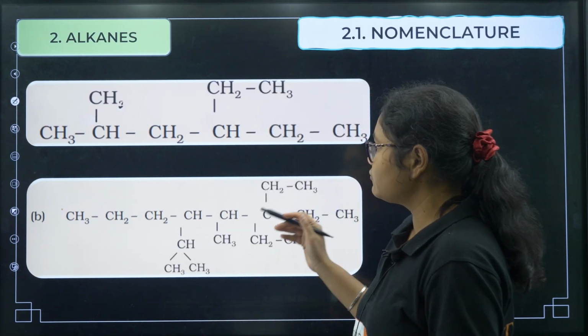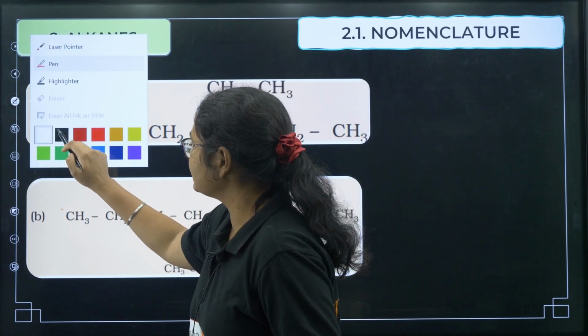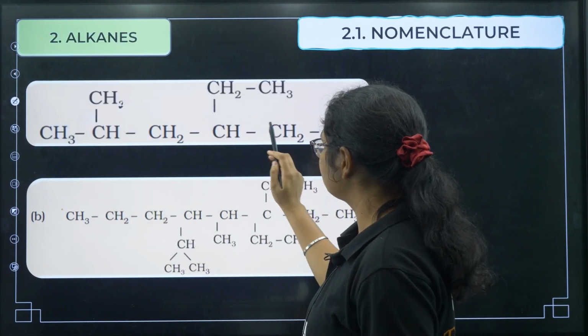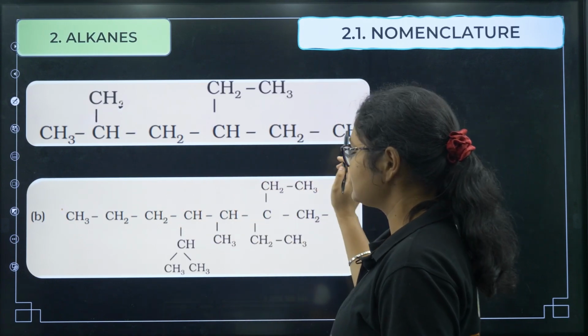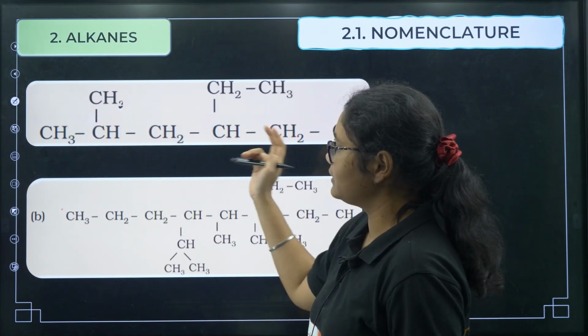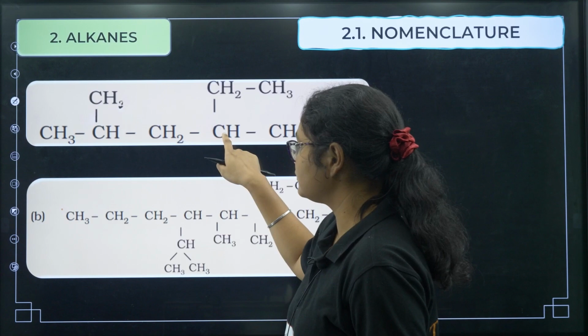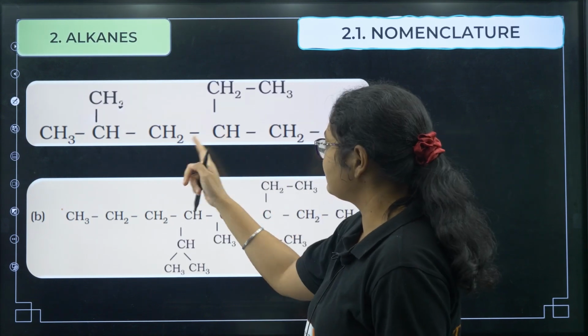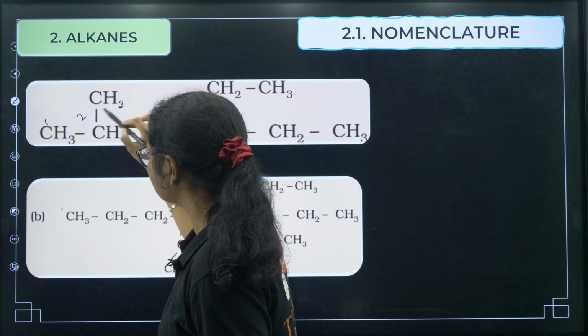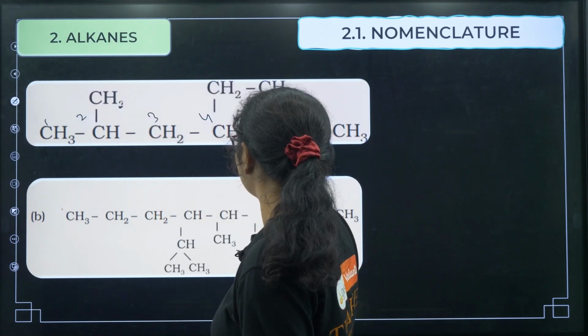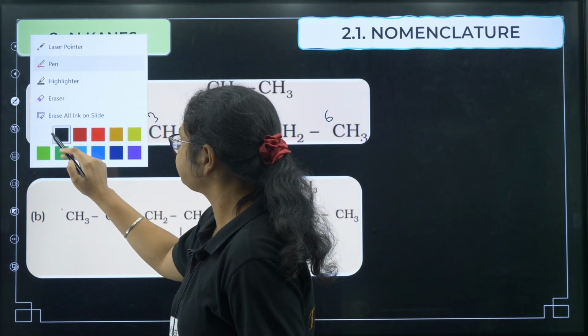Okay, so first of all we need to find the longest carbon chain, right? So if I see 1 2 3 4 5 6, 1 2 3 4 5 6, so if I count from this side, the substituents come on third, second and fourth. If I do from this side, it is third and fifth, right? So I want second and fourth, so 1 2 3 4 5 and 6, right?